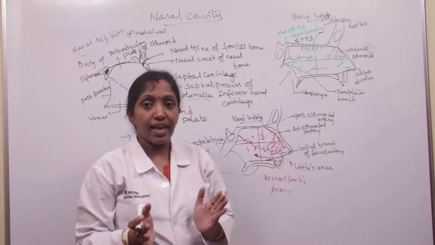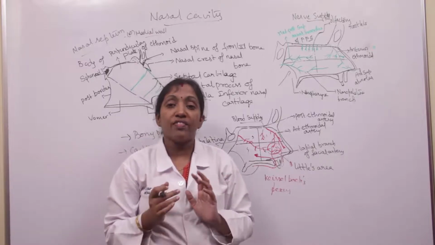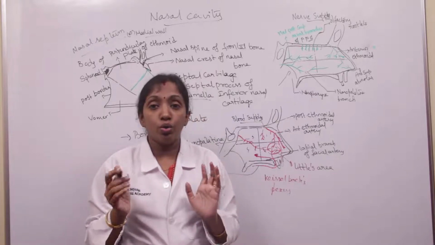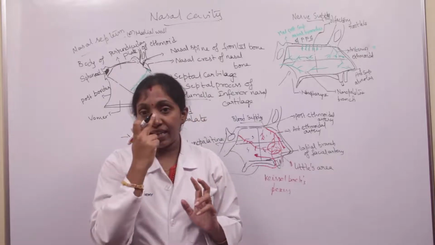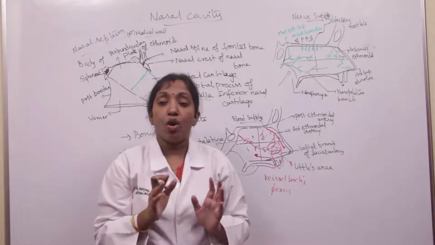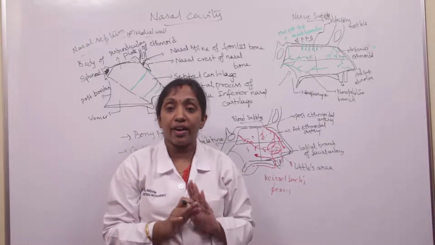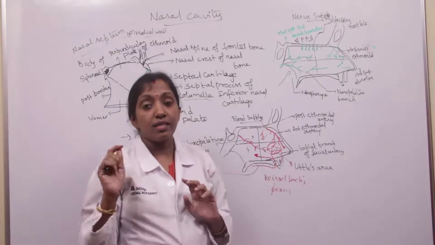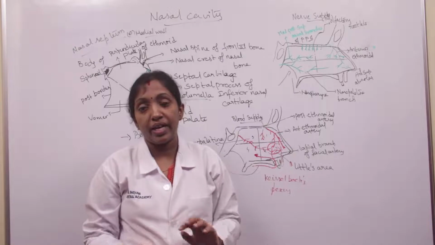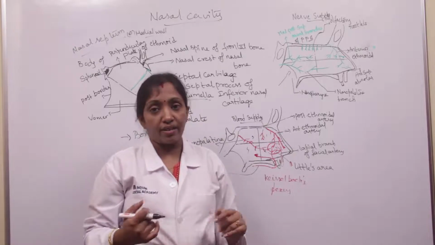So the nasal cavity is divided into two halves by the medial wall of the nose. This is the nasal septum. The nasal septum, or medial wall of the nose, divides the nasal cavity into right and left halves. This nasal septum is not strictly median; it is deviated to one side or the other.